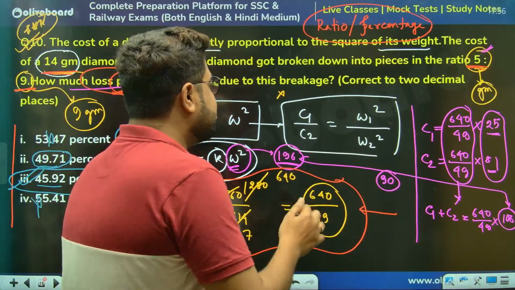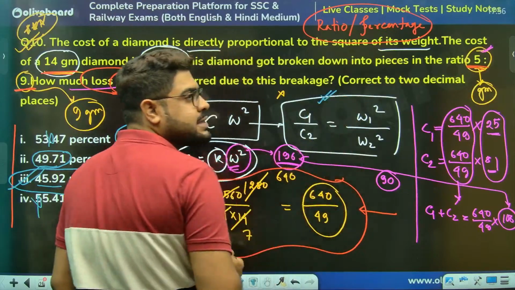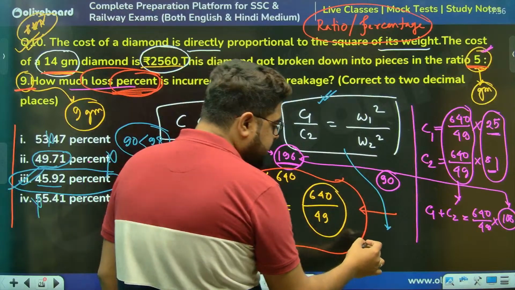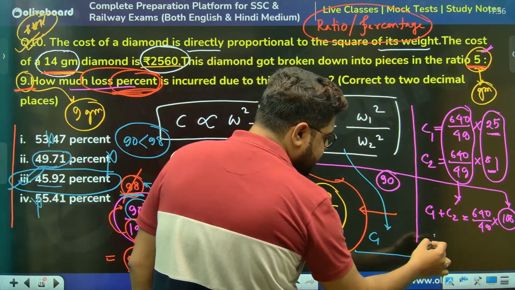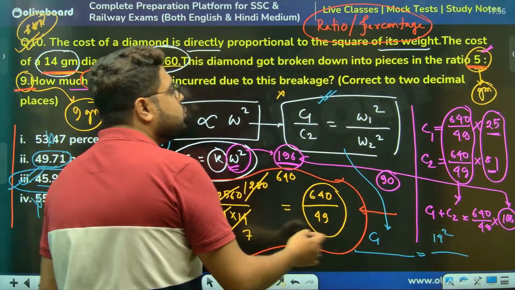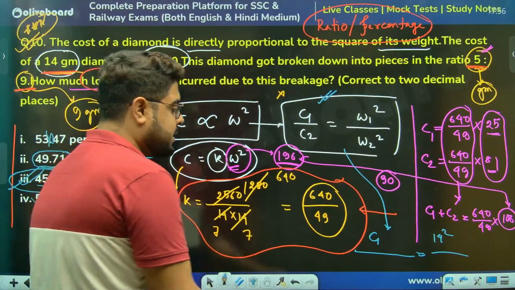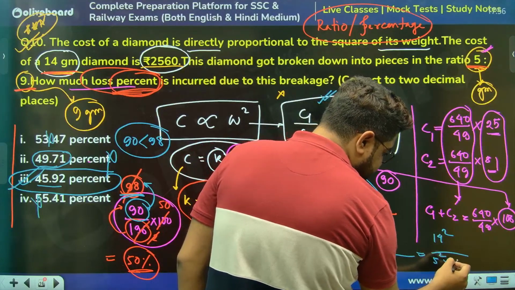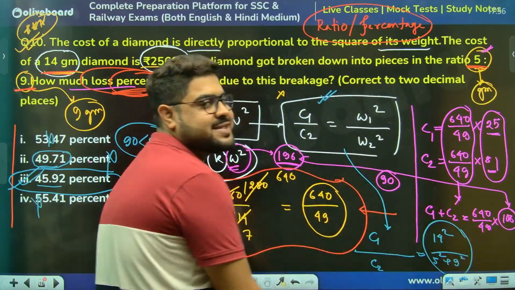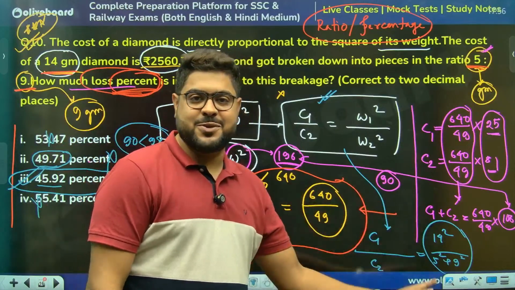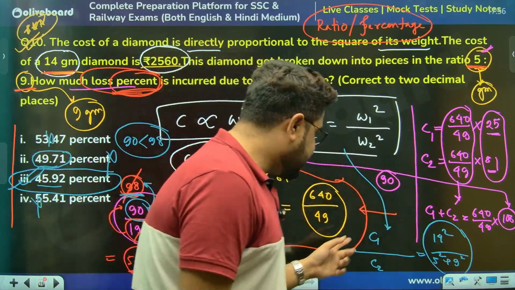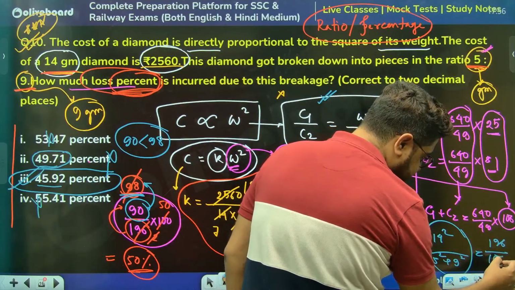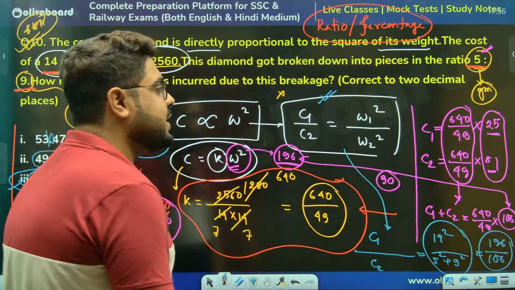Now, how do you do this using the ratio technique? You can solve the same question like this. Cost 1 is the initial cost, that is 14 square. Cost 2 is the combined cost of 2 pieces, 5 square for the first piece plus 9 square for the second piece. This way it also works. This is a single linear approach. This is 196 divided by 106, so from there you can do the same calculations.